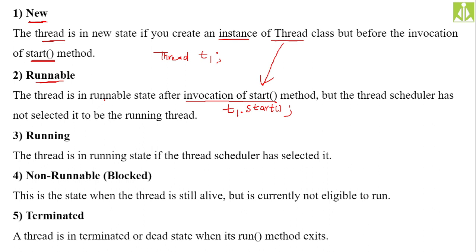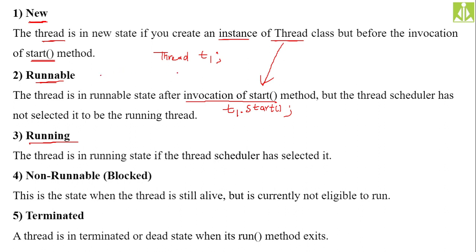Okay, so yes, runnable state in the sense the start method has been invoked, but the CPU scheduler, or the thread scheduler, has not yet selected this thread for execution. So the thread will enter into running state after the selection by the thread scheduler, because there may be more number of threads waiting for execution inside runnable state.